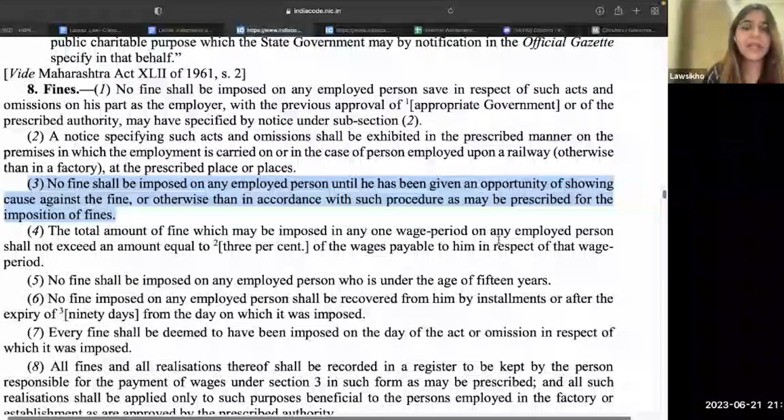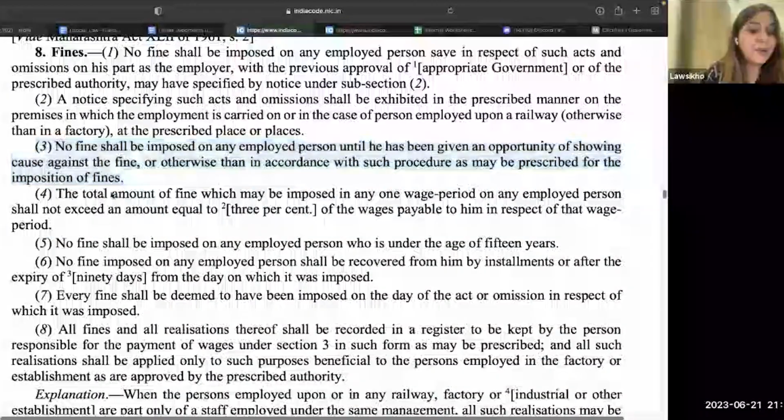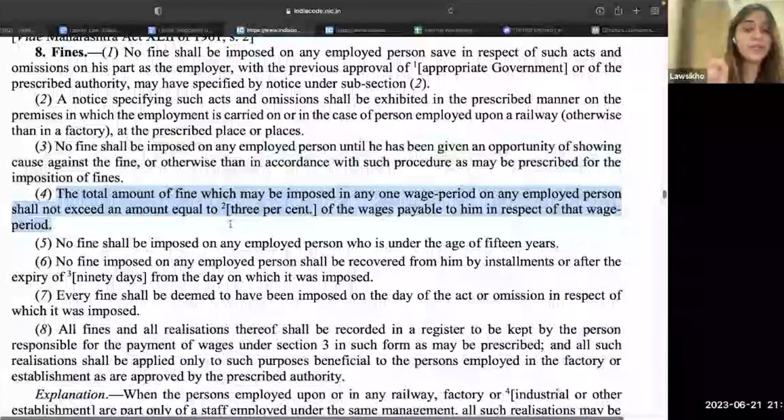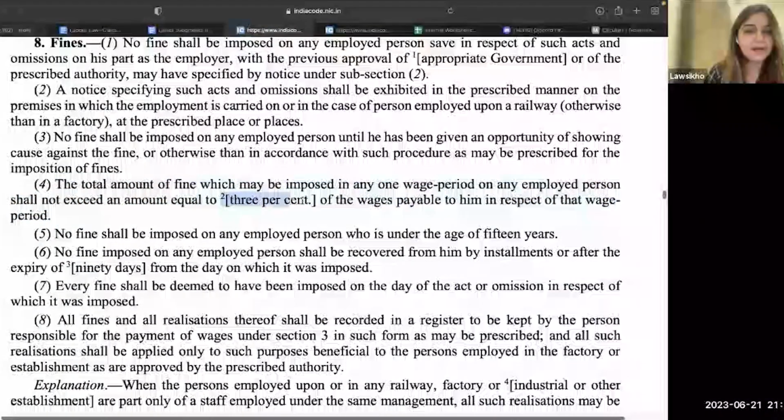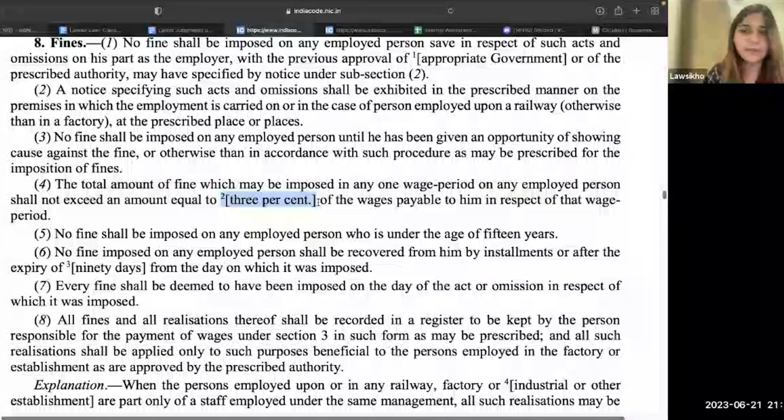Okay. So if you have to impose a fine, what do you have to do? Take approval. Display to the employees what is the consequence of an act, what is the consequence of those omissions, and you have to give them an opportunity. Very important, total amount of fine which may be imposed in one wage period. One wage period could be maximum 1 month, correct? So if I'm entitled to 20,000 rupees salary, what is the maximum imposition of fine? It is 3%. I can't be imposed upon a fine of more than 3% as per the Payment of Wages Act.